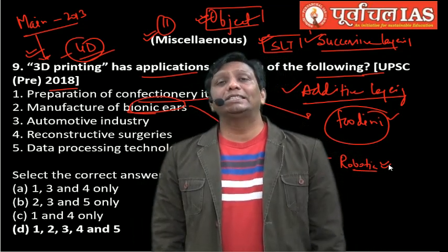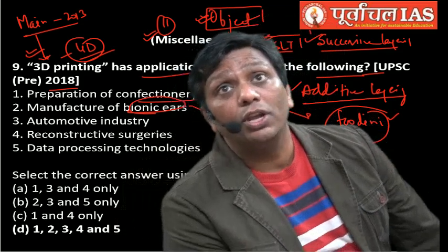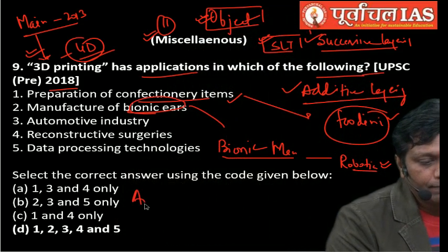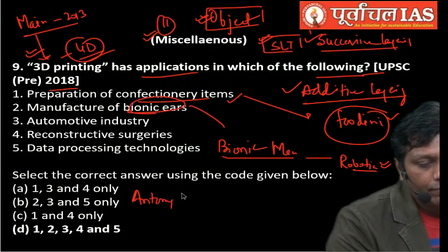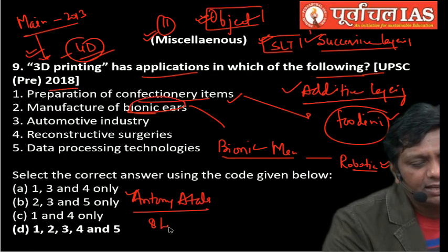The doctor who has done it successfully was Antoni Atala. I read somewhere that in 7 to 8 hours, he developed a kidney through organ printing technology.